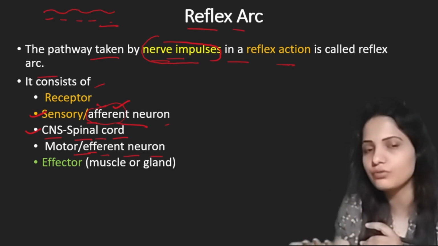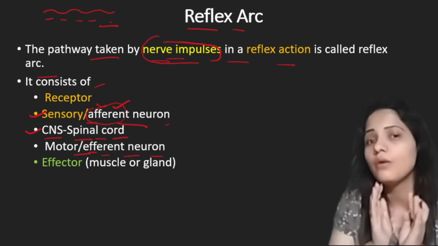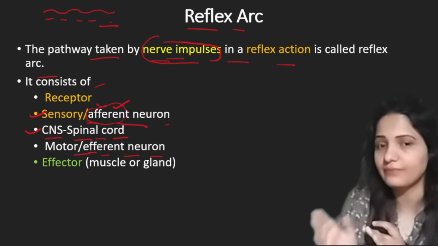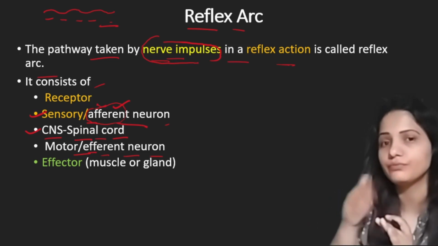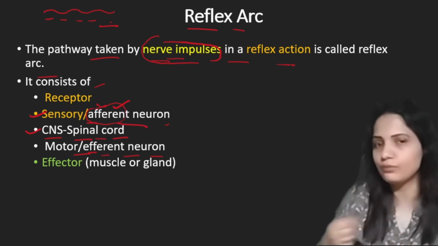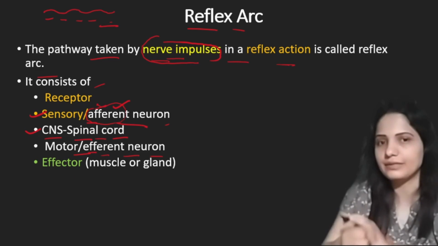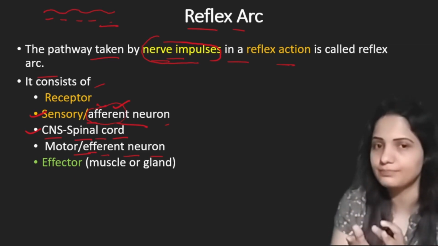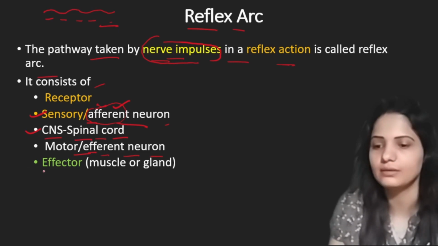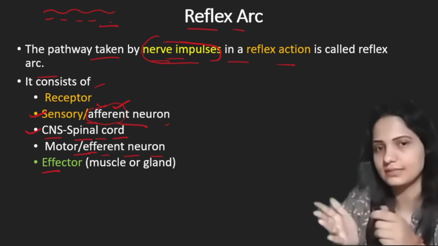The body organ which will give response is the effector, and the motor neuron will carry information from the spinal cord, from the central nervous system, to this effector part. Effector part is any part which will give response. Like in case of flame, when we pull our hand back, what was the effector? The effector was the muscle of our hands. So now we understand what a receptor is. Receptor is like our skin, which can serve as a receptor.